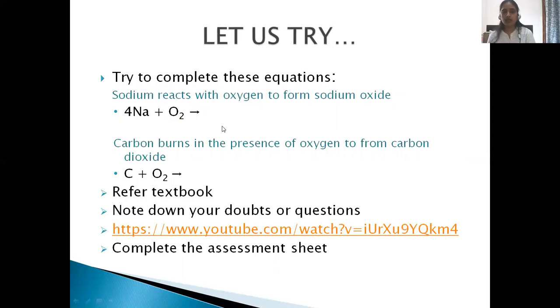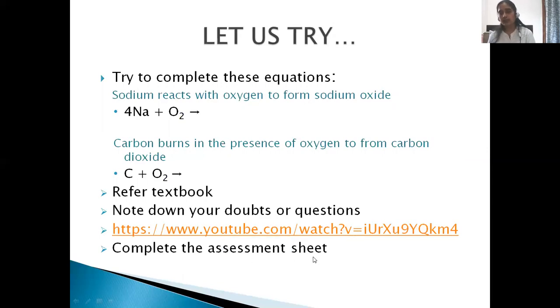Try some more equations that are given here. Try to complete these. Sodium reacts with oxygen to form sodium oxide. Carbon burns in the presence of oxygen to form carbon dioxide. Complete these equations. You can also refer to your textbook, and if you have any queries or doubts, you can check with the teacher. Also see the link for some of the experiments that you can understand practically.